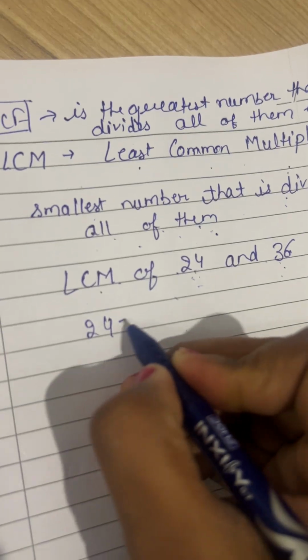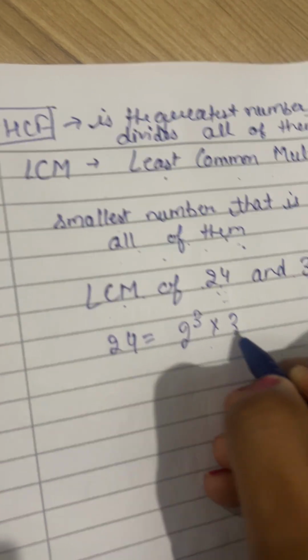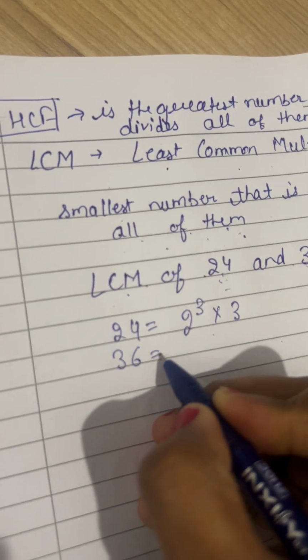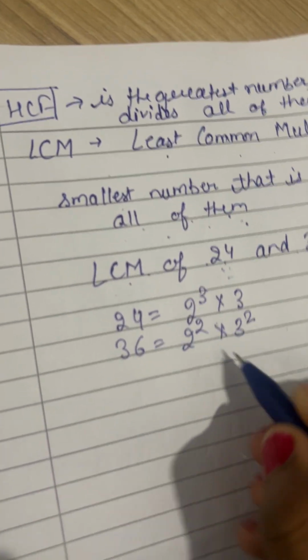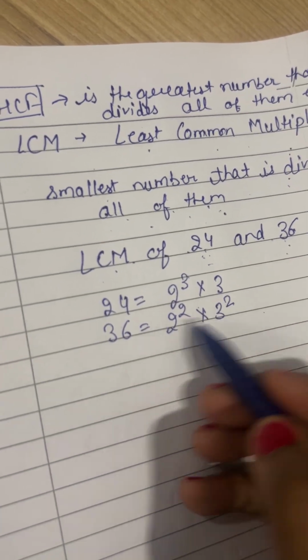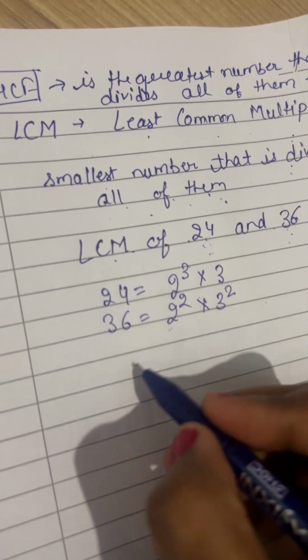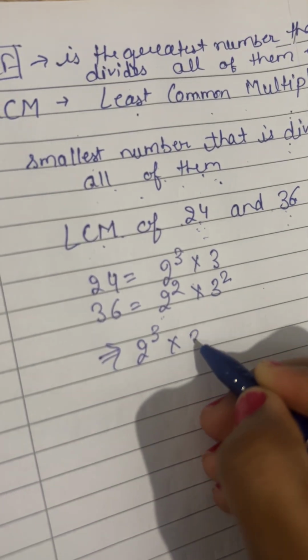So we already did the factors. For 36, the factors were 3 raised to power 2. So again, we will take the prime factors but with the highest powers. So this is the highest power, 2 raised to power 3 into 3 raised to the power 2.